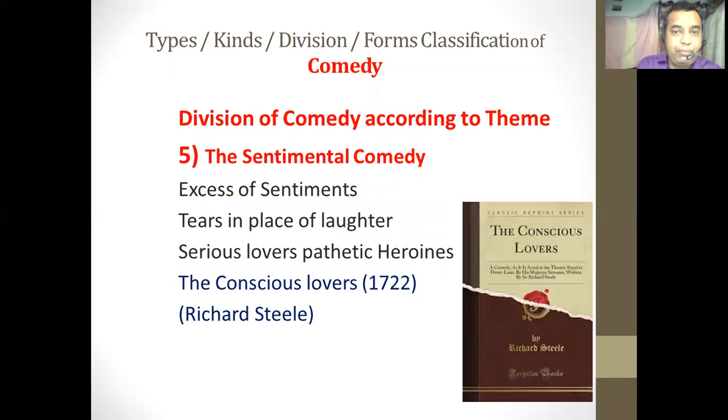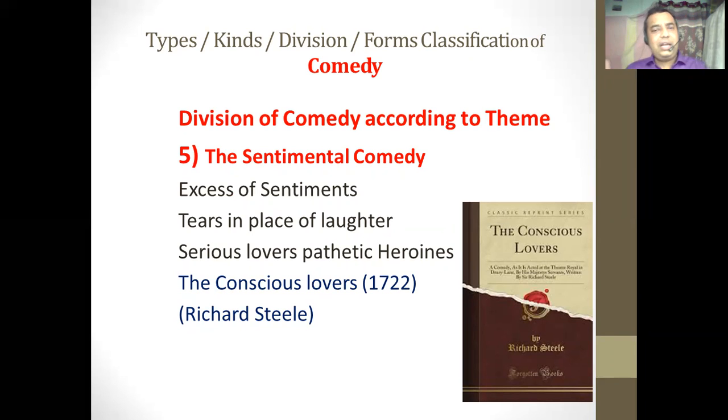The fifth type of comedy according to the theme is the sentimental comedy. So what does sentimental comedy mean? As the name implies, in this type of comedy, in place of laughter, in place of a lighter mood, there is an excess of emotions and sentiments. It is based on sentiments, emotions and love affairs.